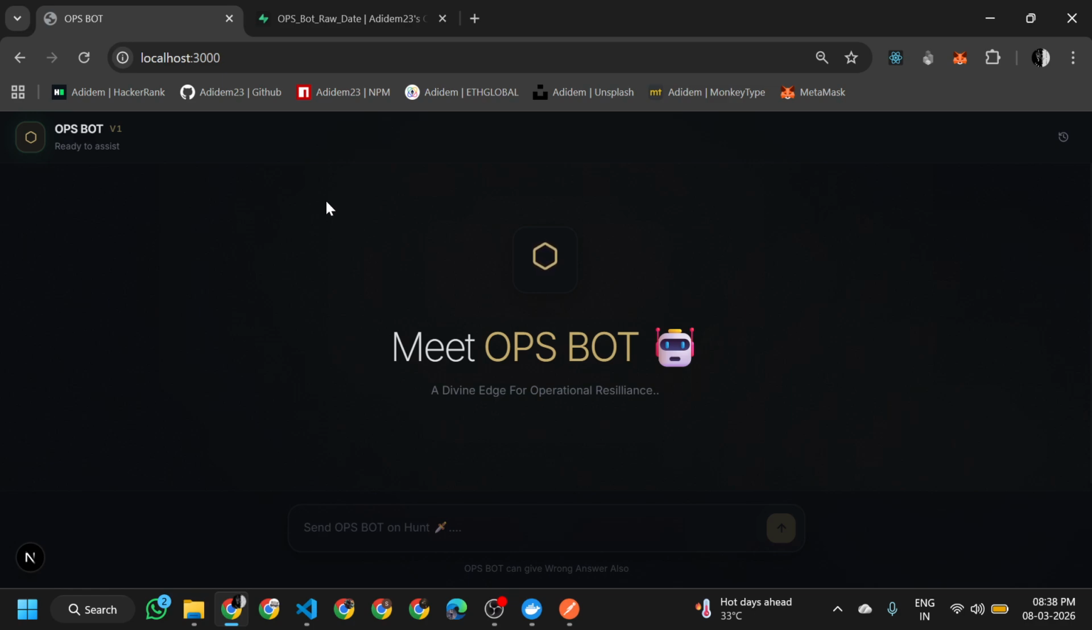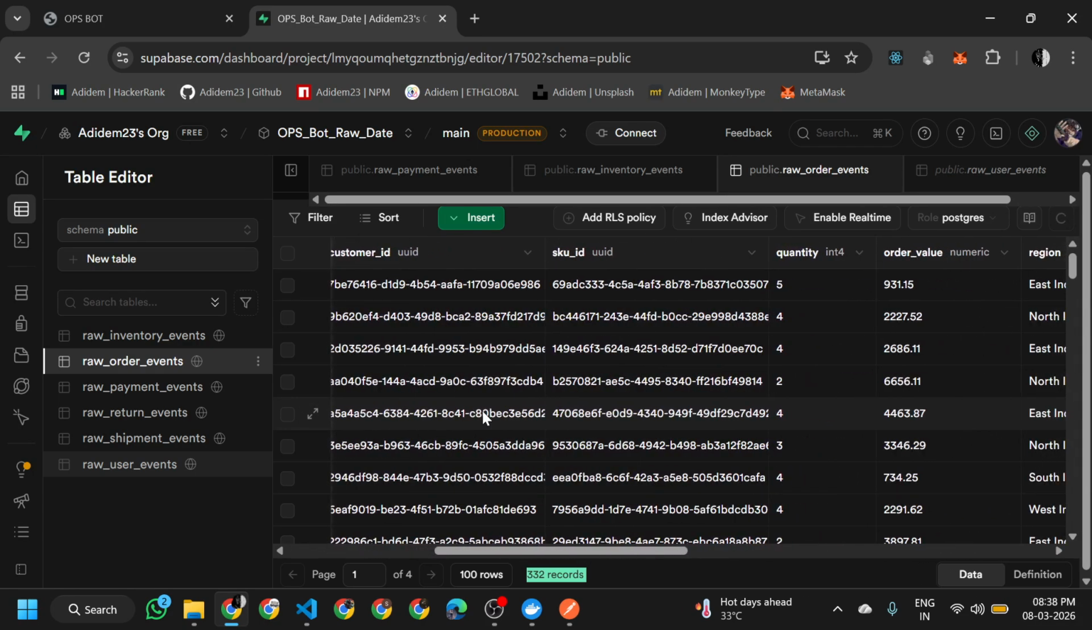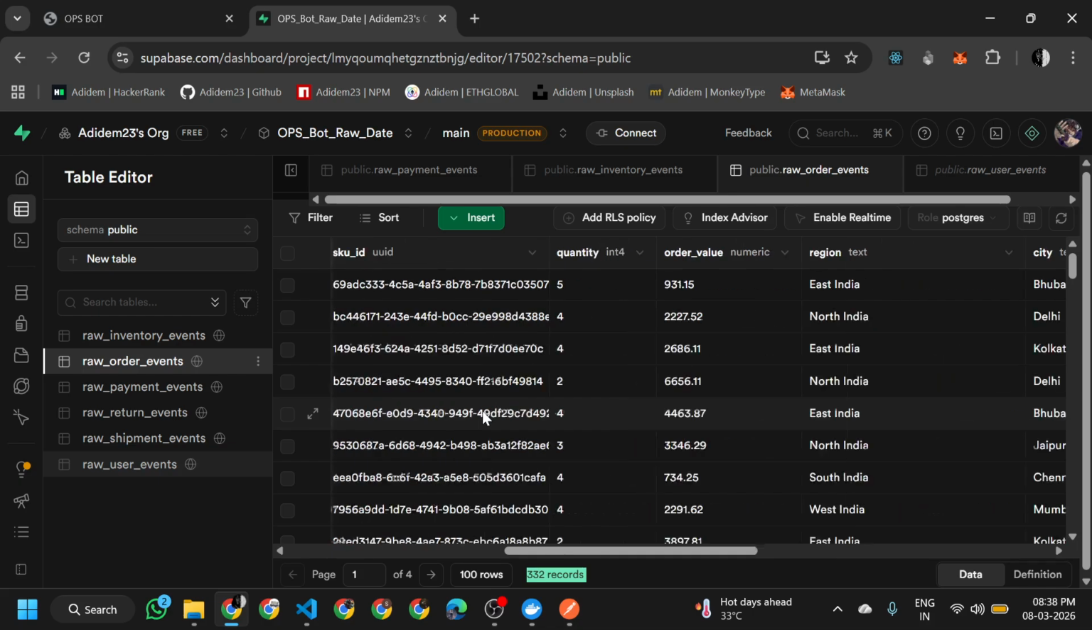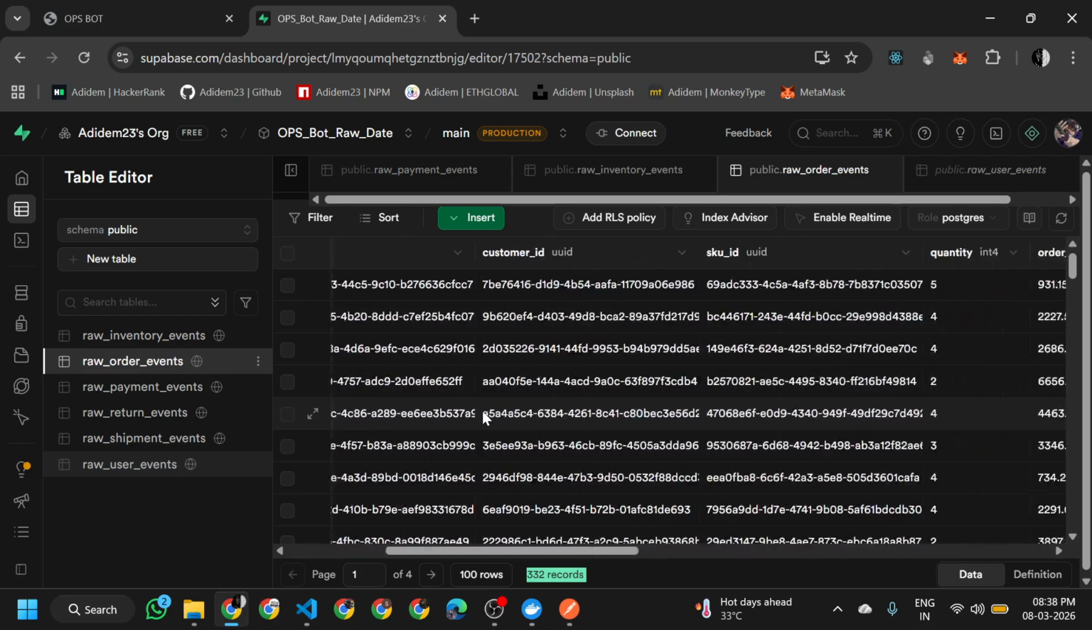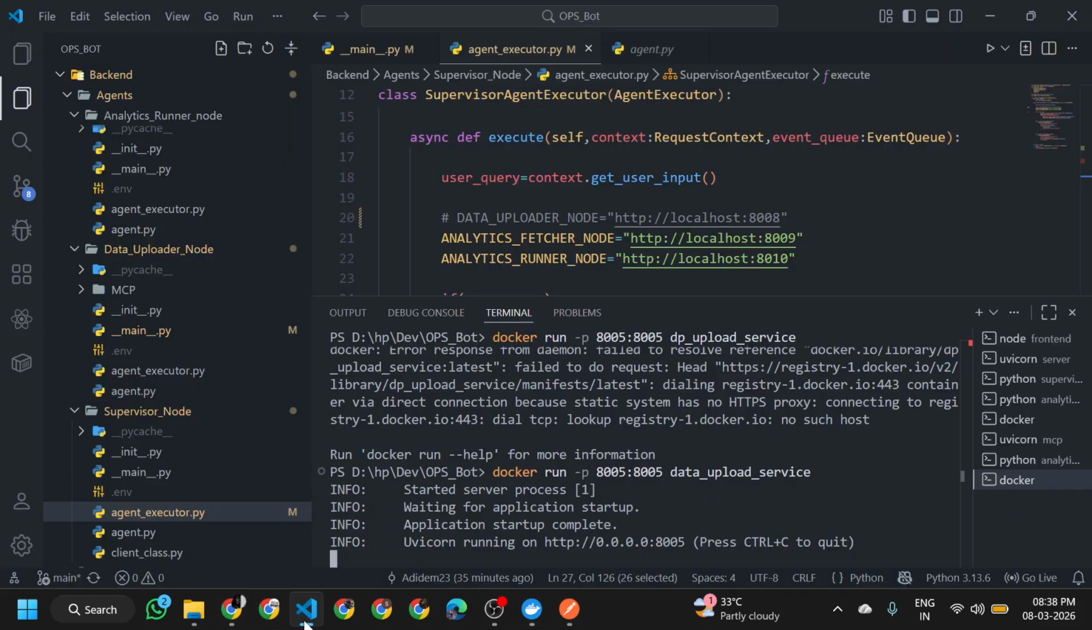For the data part, we have created one DB in Supabase, and it is a Postgres DB. We have assumed that data is coming in the structured format. I know it is not negotiable, but for this we have assumed that it is coming in the structured format from various microservices. First of all, we have created one uploader service, the data upload service, which uploads the data to the DB before performing any analysis on it.